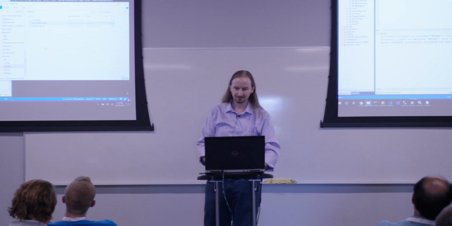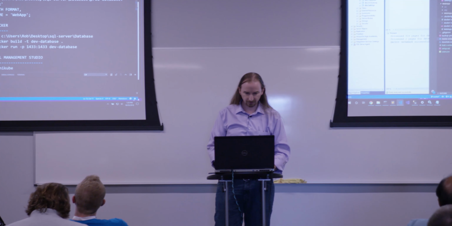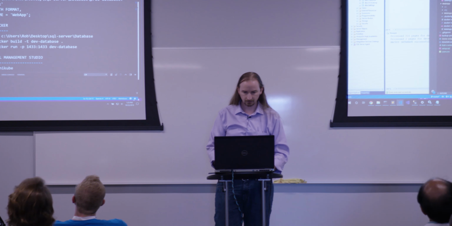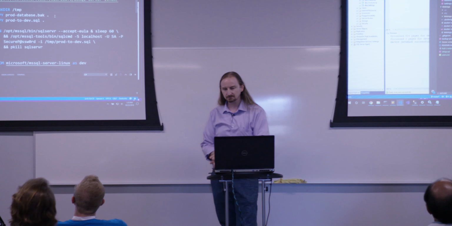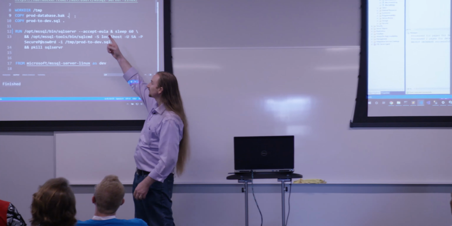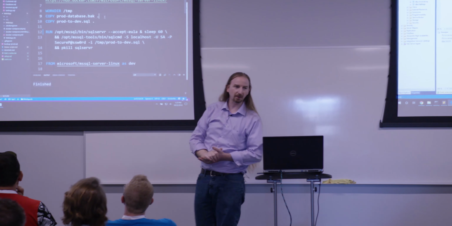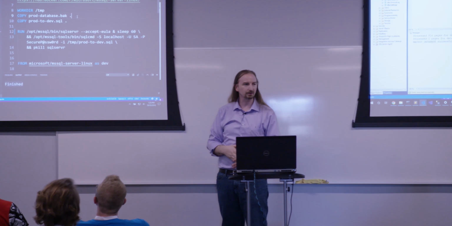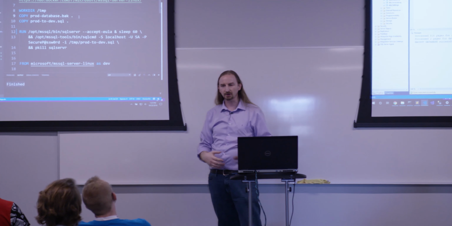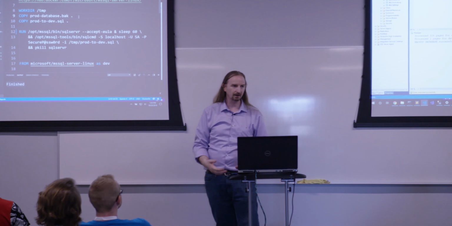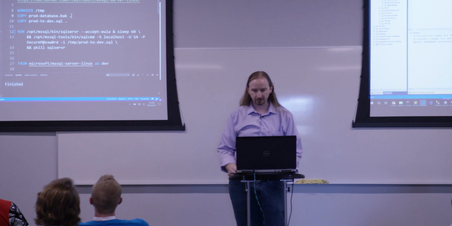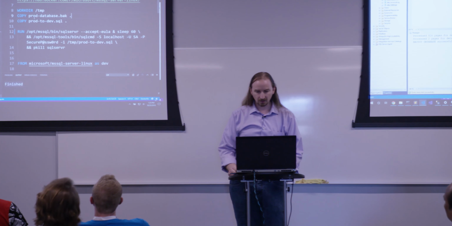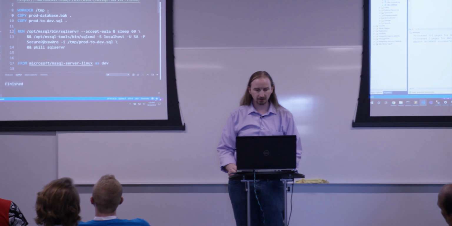Let's start there. So I've built this Docker file here. And this Docker file will do some interesting things. So we have to accept the EULA. And let's set an SA password so that the SA password is different for development than production. Now developers can't accidentally connect to production and do bad things. We'll start with Microsoft SQL Server Linux, and we'll call this a build image. And then we'll copy that production database backup into our temp folder.